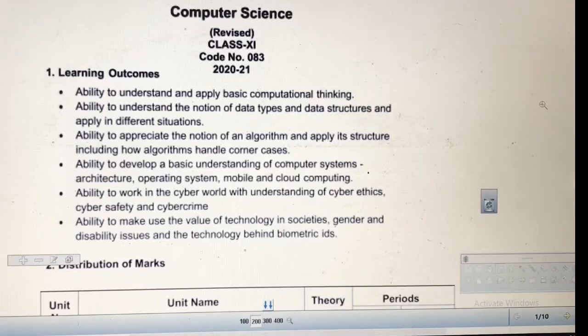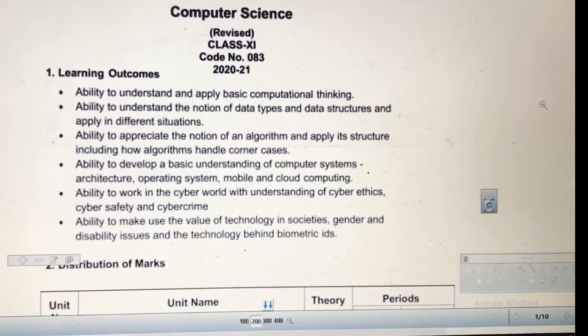Today, first of all, we will start with the revised syllabus. Due to this COVID-19 situation, as you know, almost all subjects' syllabus in computer science is revised, that is, reduced up to 30%. So today we will discuss the revised syllabus of computer science for 11th as well as for 12th, because first of all we will see the syllabus thoroughly. Then after seeing the distribution of marks, the practical weightage, the practical distribution, all these things, we will proceed for the further study.